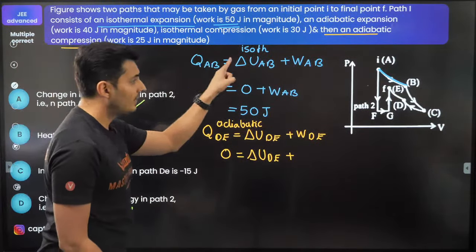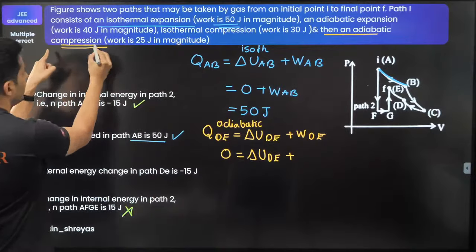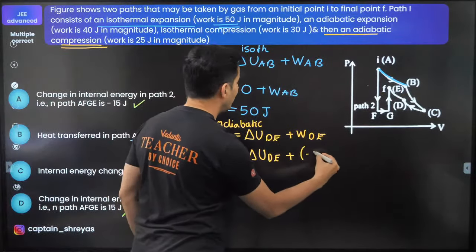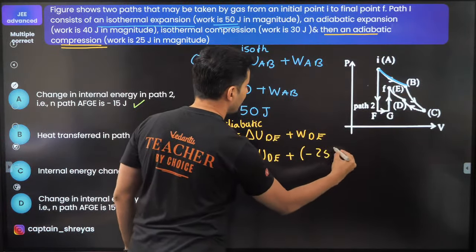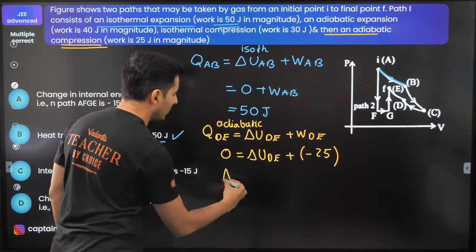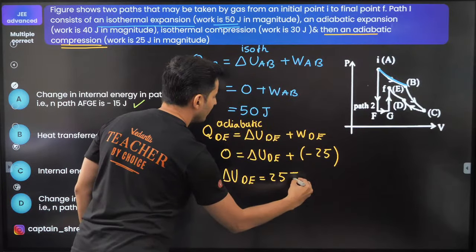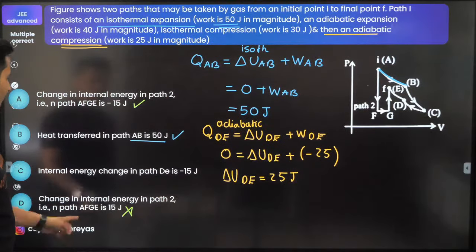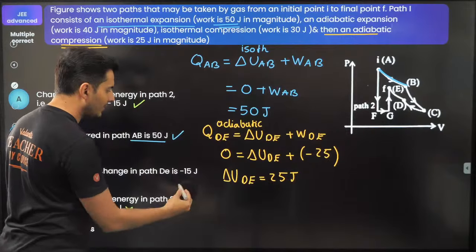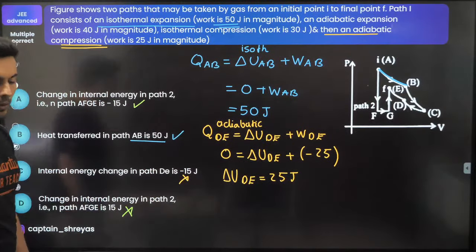The work done is 25, but it is compression. The word compression is important. That is why it will be minus 25 joules. So if you take that on the other side, delta U from D to E will be 25 joules, of course. I don't think it is matching. It is said to be minus 15. So this option is definitely wrong.